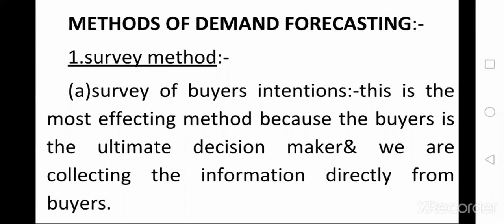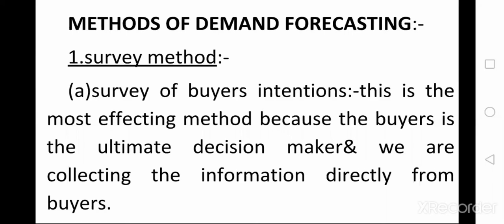Depending upon the customer opinion, we estimate what the future demand for our product will be. That is called the survey method. In this survey method, for demand forecasting, we collect the information directly from the customer: what their opinion is about our product, and how many members are ready to purchase our product in future. So this is one of the methods in demand forecasting, and in the survey method it is survey of buyer's intention.